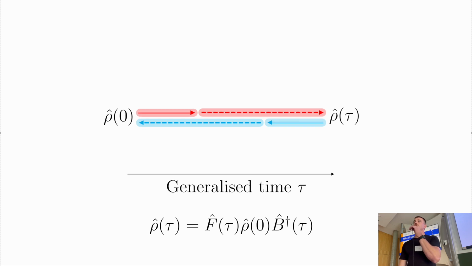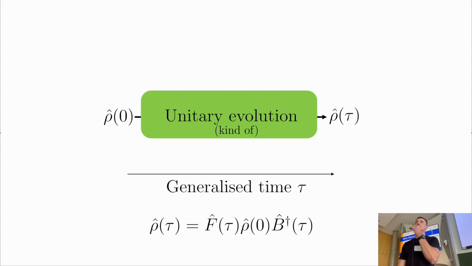So here's our propagation, which gives us our statistics, and we can just say, well, this is kind of like that unitary evolution that we had before. So Trotter decomposition now makes sense. It makes sense along the generalized time axis, but it didn't make sense when we had to propagate along t and chi.